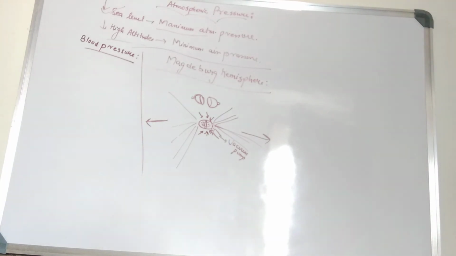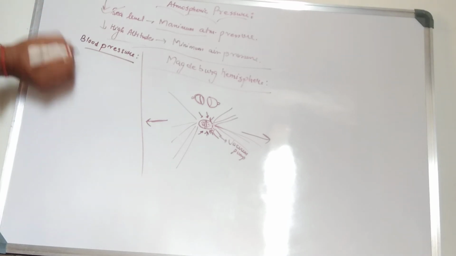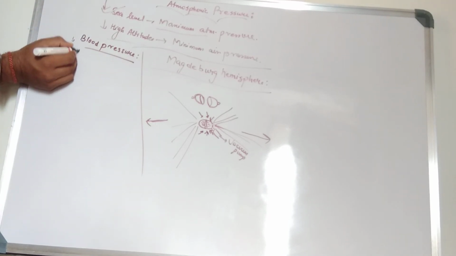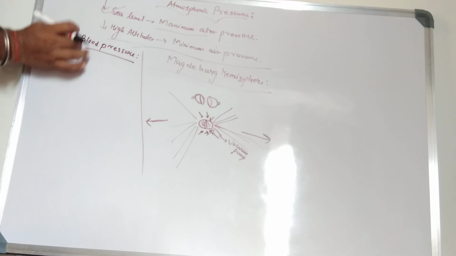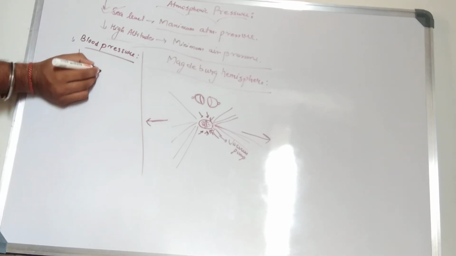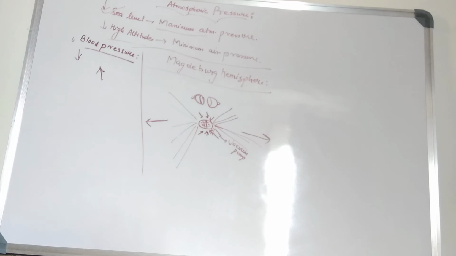So at any high altitude, at a point, the atmospheric pressure is obviously less than the blood pressure, and we know that the atmospheric pressure acts in both directions, but here it is acting in the downward direction, because the atmosphere is above us and it will apply a pressure in the downward direction, and the blood pressure acts in the upward direction.